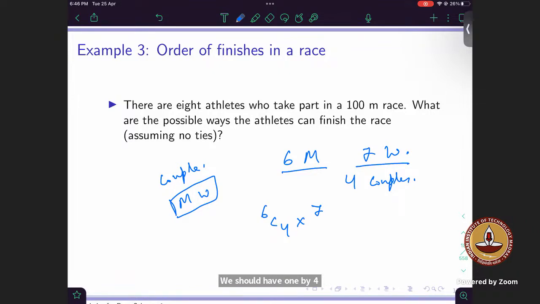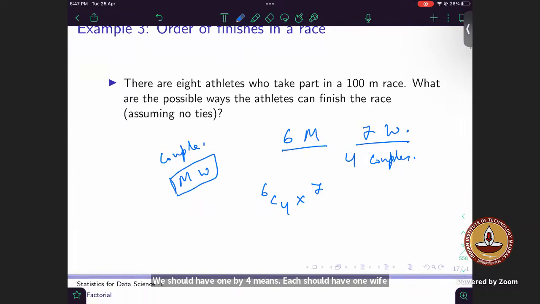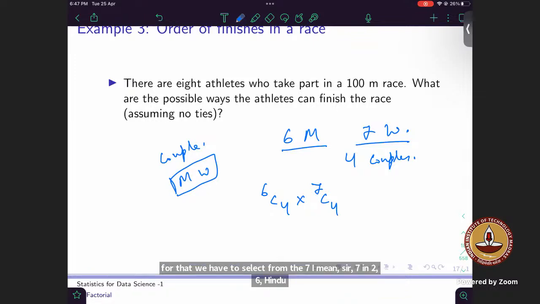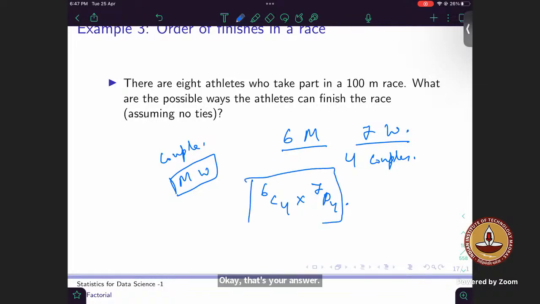For that, we have to select from the 7. Means 7 into 6 into 5 into 4, 7P4, sir. Okay, 7P4. That's your answer. Okay, anyone else? Any other answer?